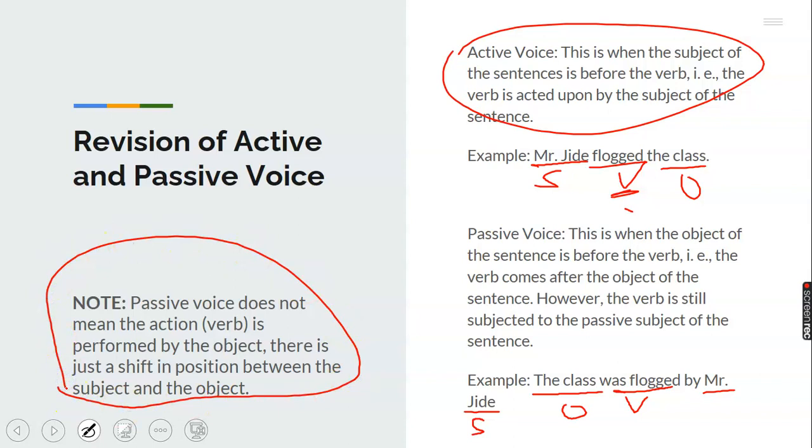And note what I've written here. In passive voice, it means that there is just a shift in position, a change in position between the subject and the object. I believe you know this already, and when you see further questions on this topic in exams, you won't have problem picking the right answers.